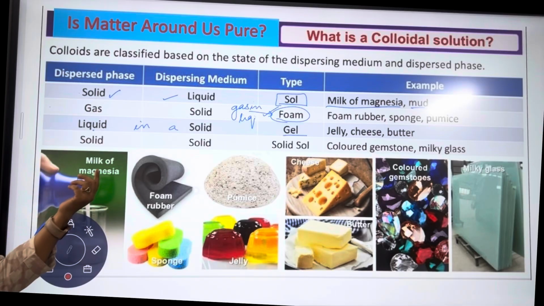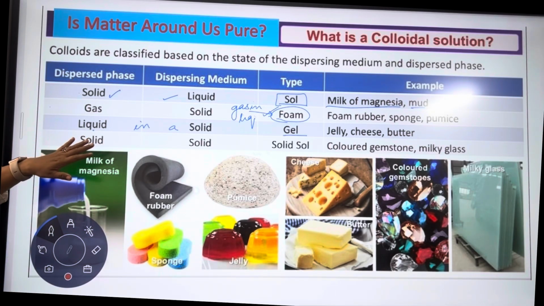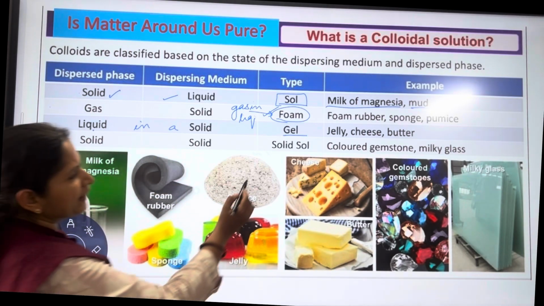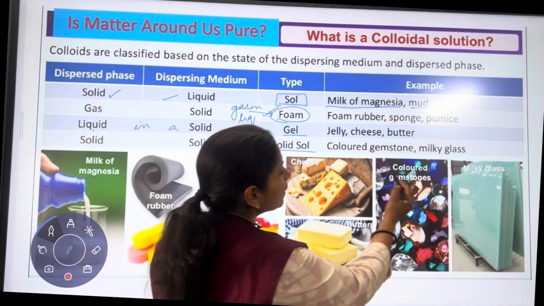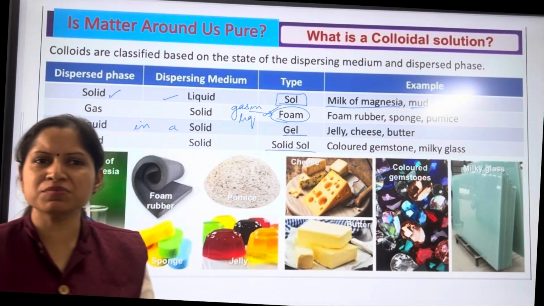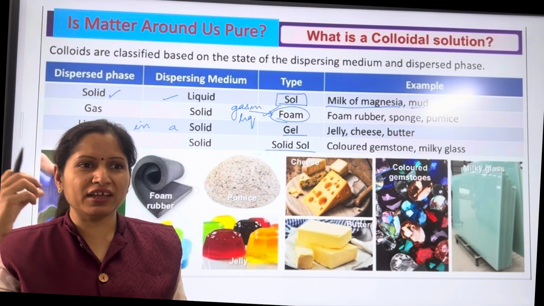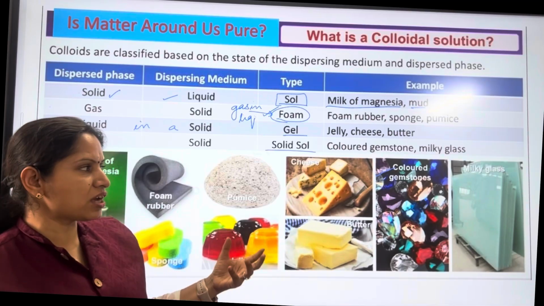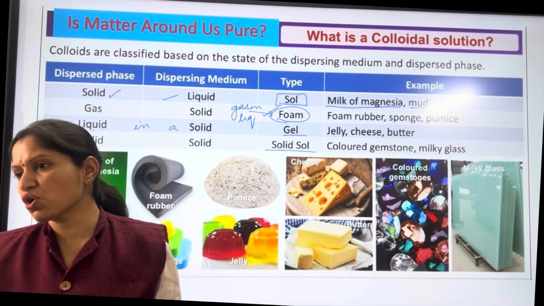Next, a solid is having another solid present in it. So the dispersed phase as well as the dispersed medium, both are solid only. Then we call it a solid sol. The examples include colored gemstones. You have seen colored gemstones, ruby, emerald, blue gemstones, red gemstones, green gemstones. So these are all having a solid that is present in another solid only.